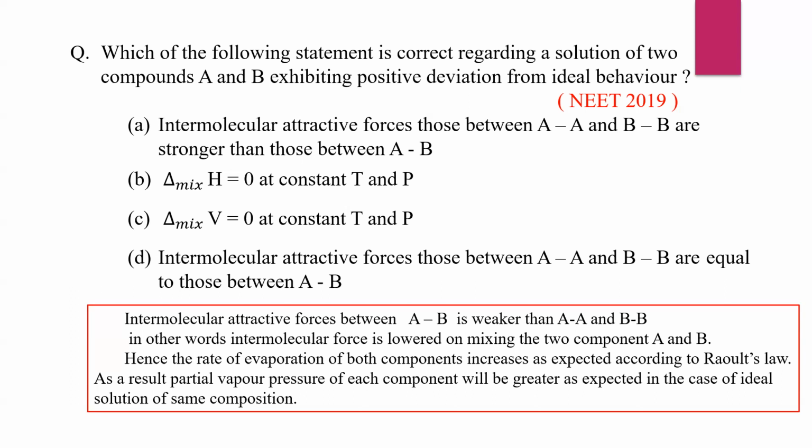As a result, partial vapor pressure of each component will be greater than expected in the case of an ideal solution of the same composition. So, out of these four options, the correct answer option of this question is A.